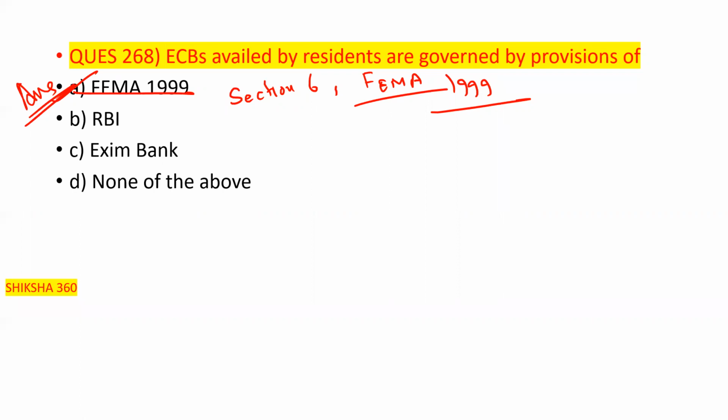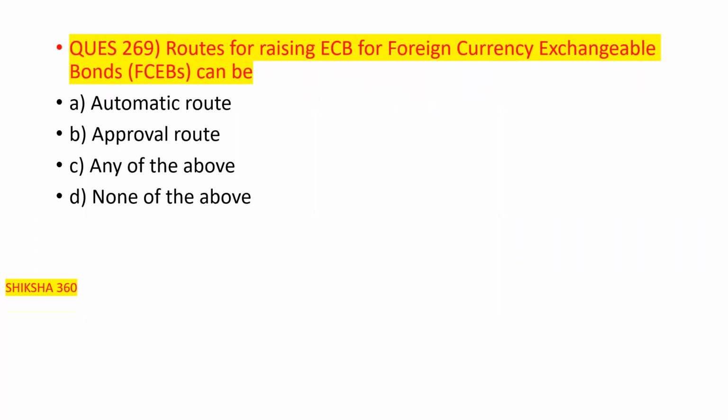Now move to the next question. Routes for raising ECB, that is external commercial borrowings, for foreign currency exchangeable bonds can be: we know that there are only two routes. First one is the automatic route. Second one is the approval route.